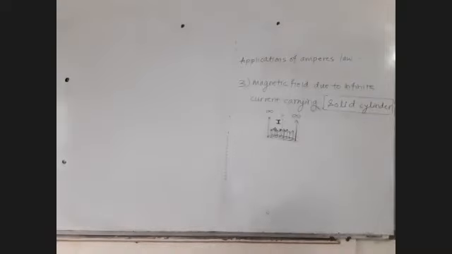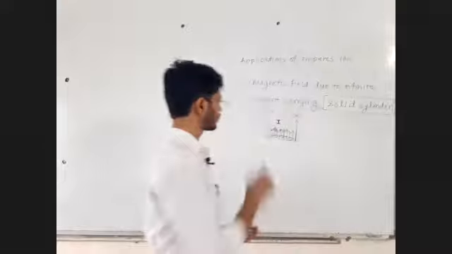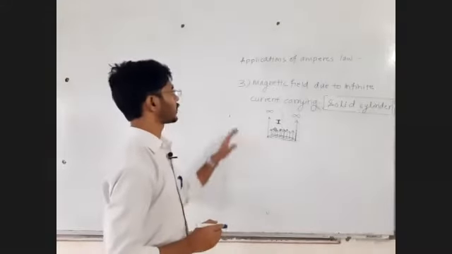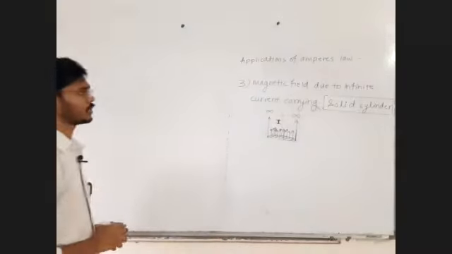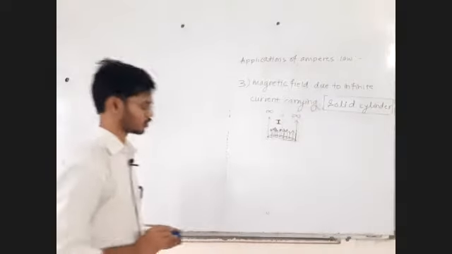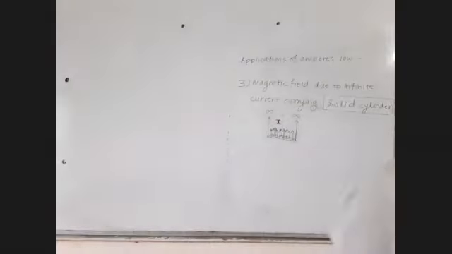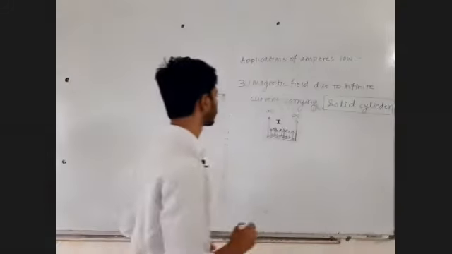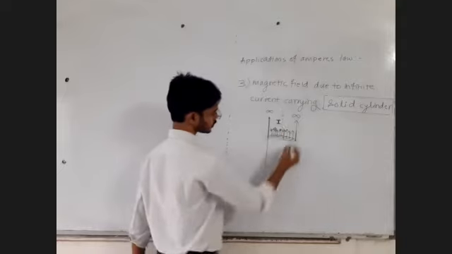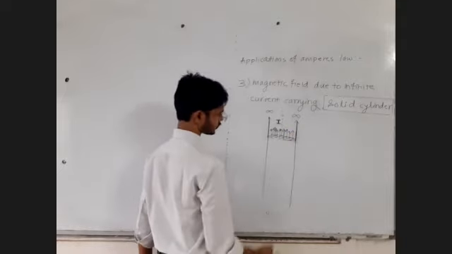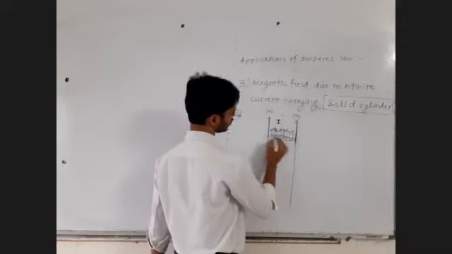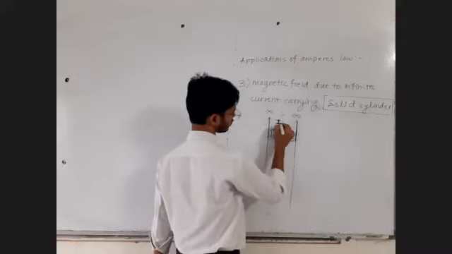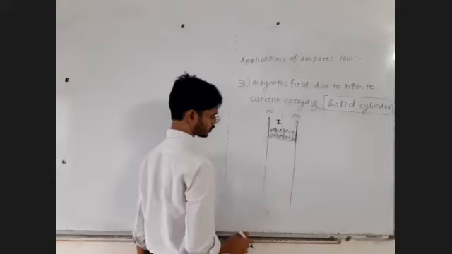So, in yesterday's lecture, we were looking at this point: magnetic field due to an infinite current carrying solid cylinder. Now it's not the hollow cylinder. Now it is a solid cylinder, right? This is an infinite current carrying solid cylinder. Throughout the cylinder, inside also there is current. There is current not only through the walls.